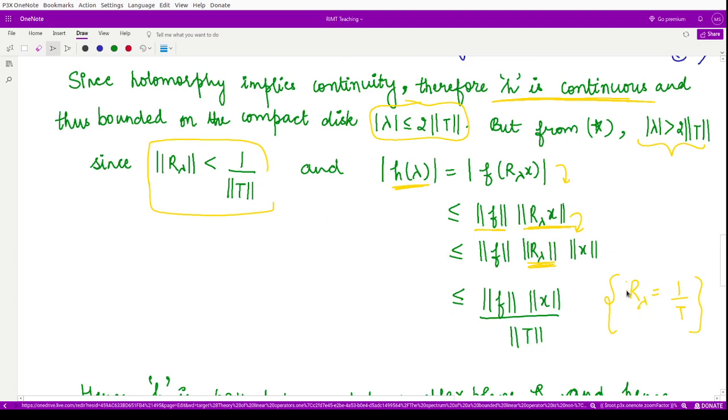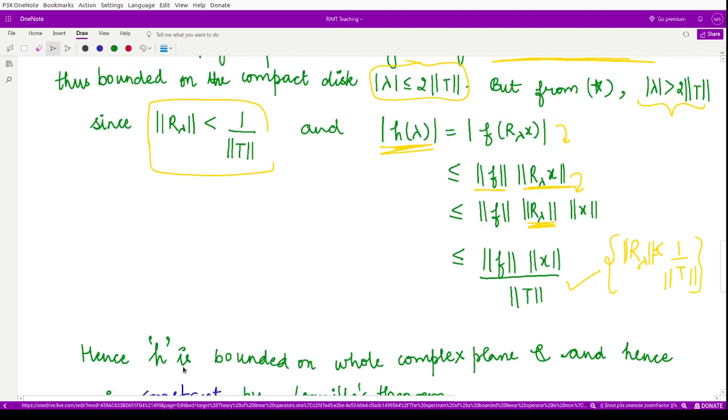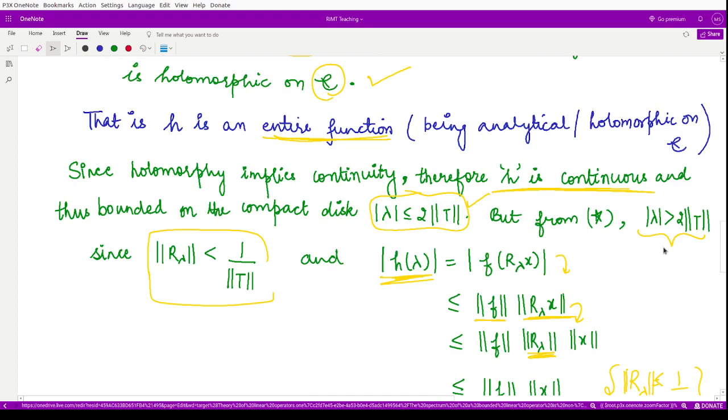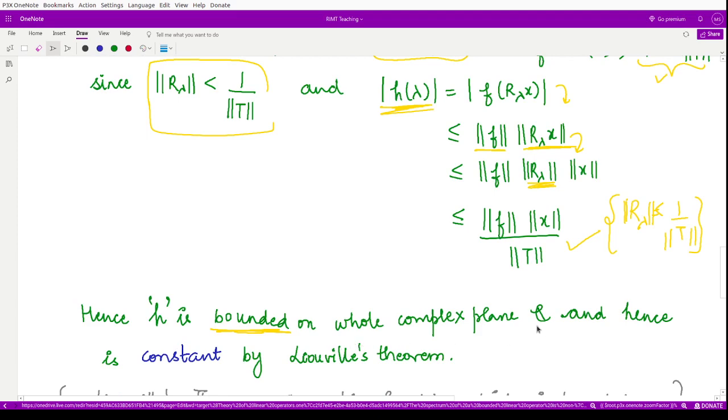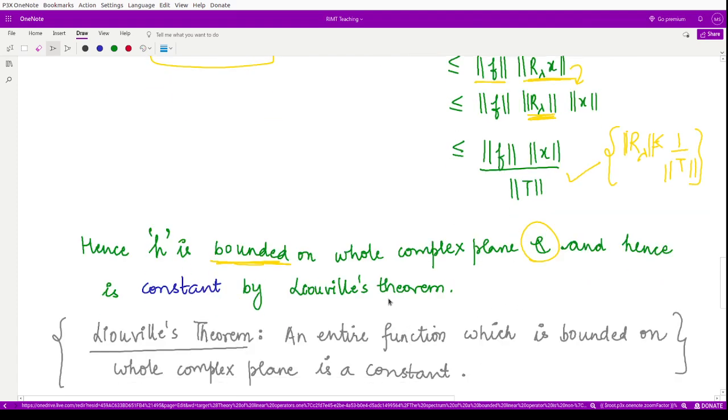So using this relation, the modulus of h lambda is less than this quantity. From here we may say that h is bounded on this disk and outside this disk, so it is bounded on the whole of the complex plane. Being bounded and entire, using Liouville's theorem, we say this h is constant.